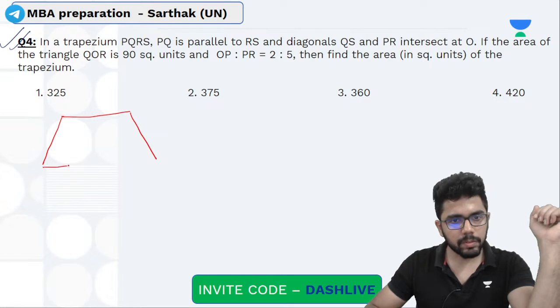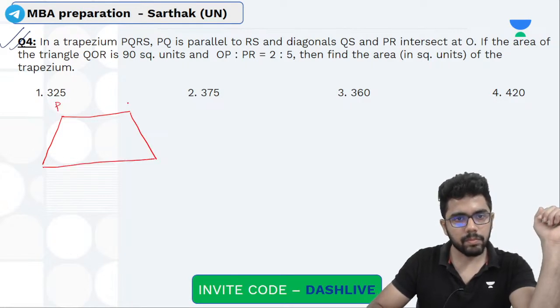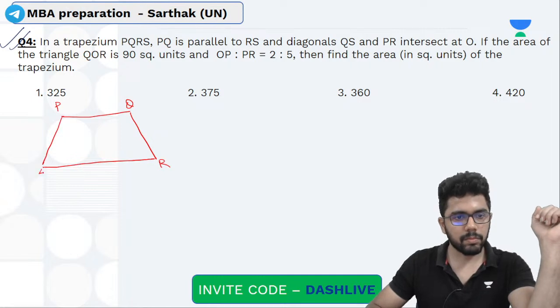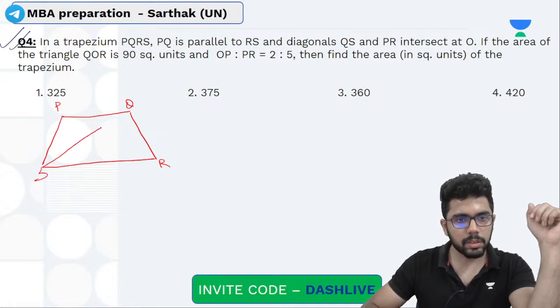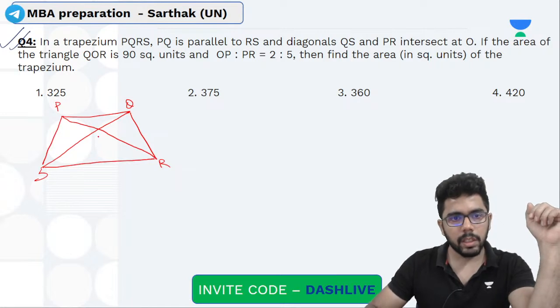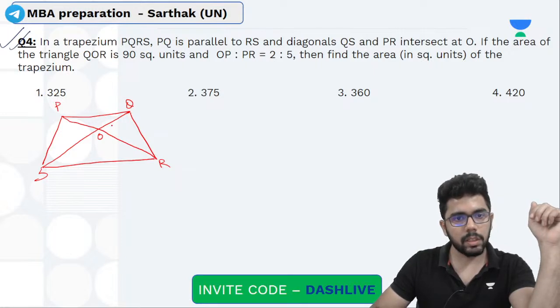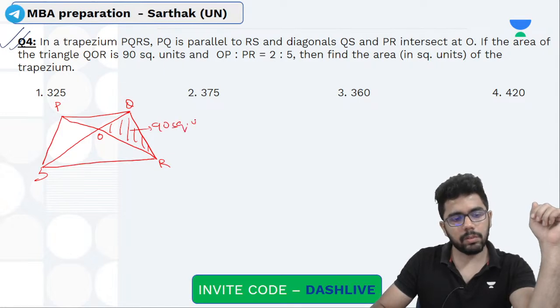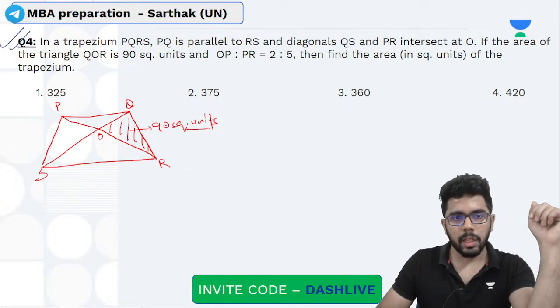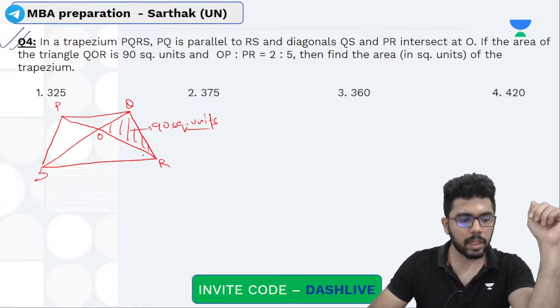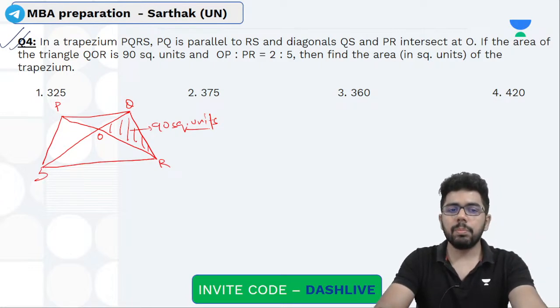ये PQRS है. PQ is parallel to RS and the diagonals QS and PR, they intersect at point O. ठीक है. If the area of the triangle QOR, this area is given as 90 square units, and question में दिया OP is to PR is 2:5.